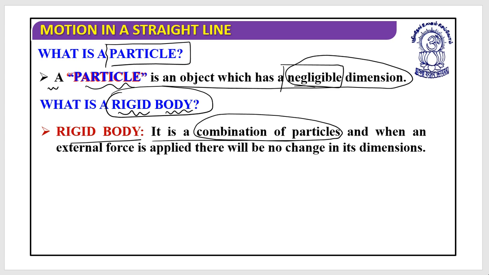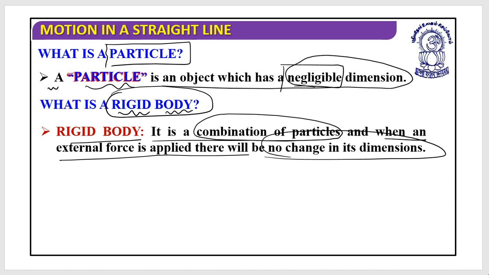Look at this, it's a combination of particles, and when an external force is applied, there will be no change in its dimensions. If a body does not change its dimensions even though a force is applied on it, then that body can be considered a rigid body. Are you clear with this too?